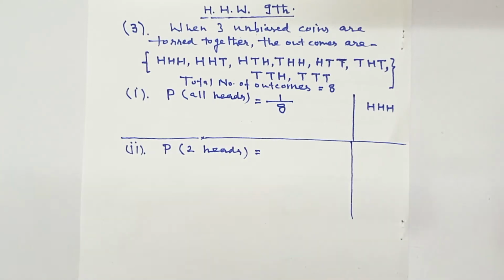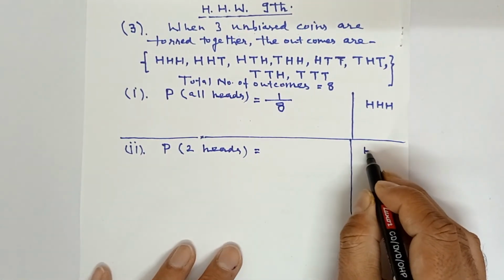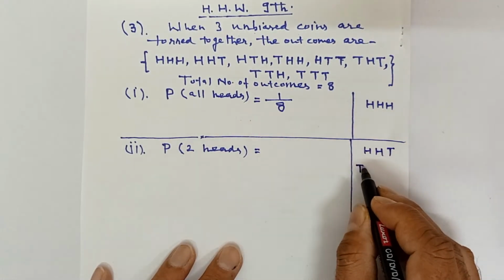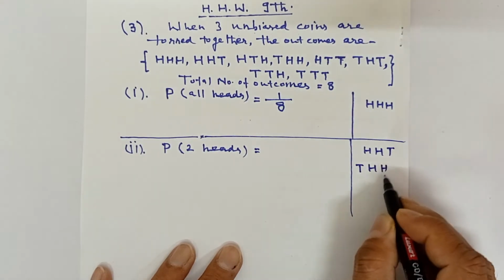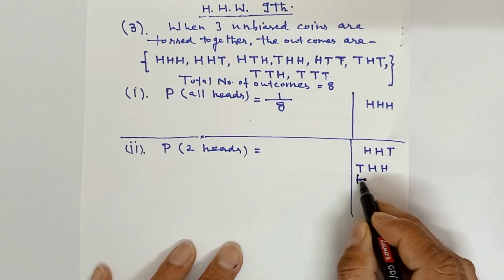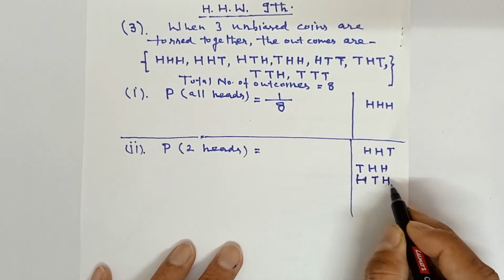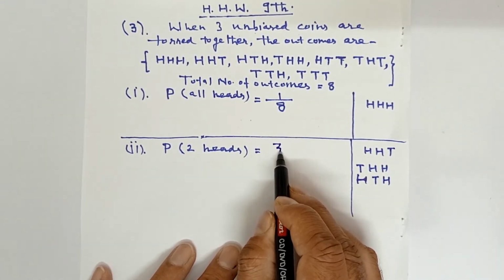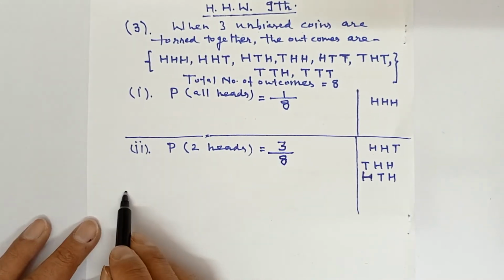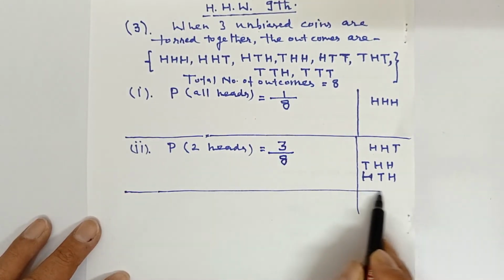HHT, here two heads are there. Then THH, here also two heads, and HTH, here also two heads, means three times there are two heads. So 3 over 8 is the probability of two heads.